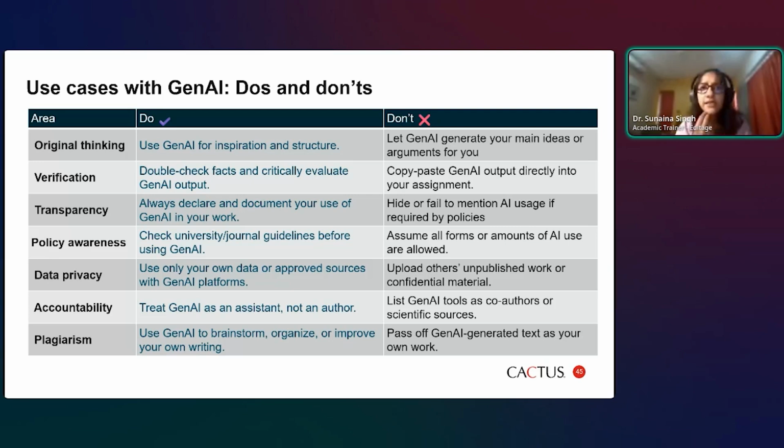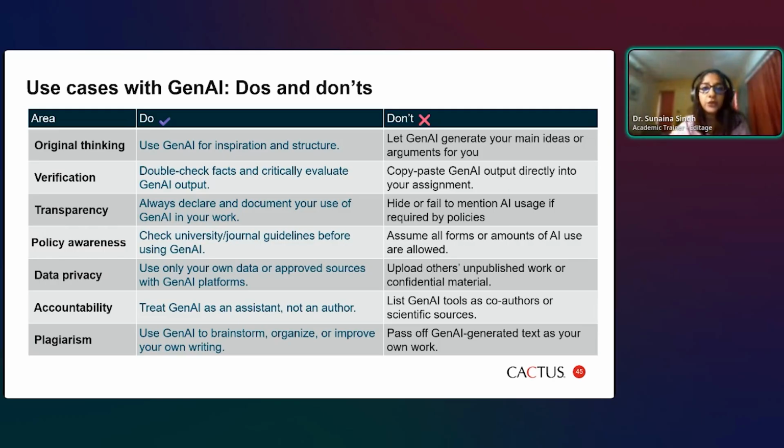Verify. So whatever the outputs are, double check them and critically evaluate them. Now, just a simple example, if your friend tells you something, or there's a rumor or some gossip, you don't just accept it. You will go and try and double check and see the facts for yourself. The same thing, why should we trust Gen AI when you don't trust a human being? So always double check your facts and critically evaluate the output. Never copy paste that output directly onto your assignment.